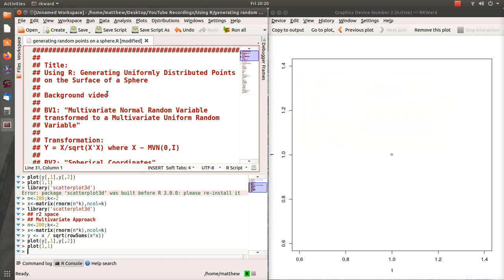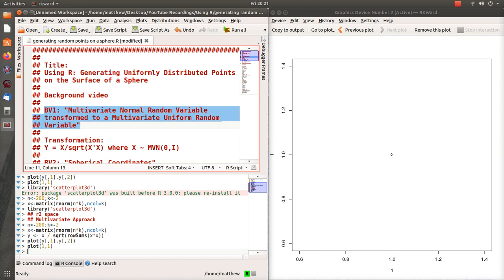Hello, in this video we're going to use R to generate uniformly distributed points on the surface of a sphere. This stems from the last few videos that I've been doing. In this video here, which I call BV1, Background Video 1, we looked at the multivariate normal random variable and how to transform it into a multivariate uniform random variable. And that's actually part of the theory that is used in developing a Wishart distribution.